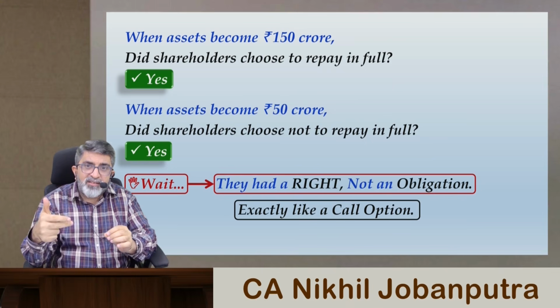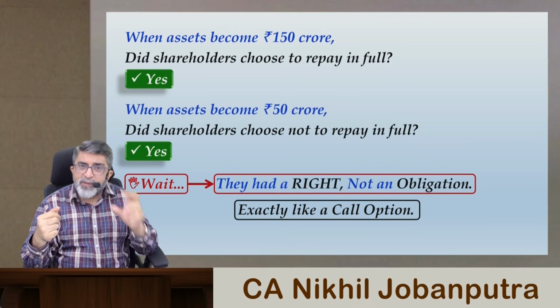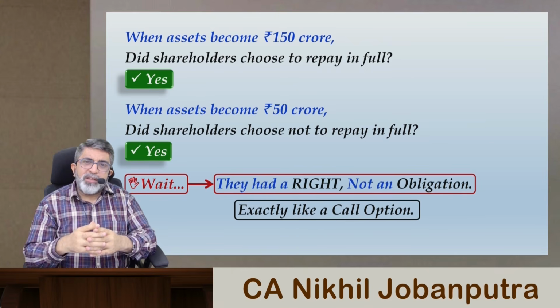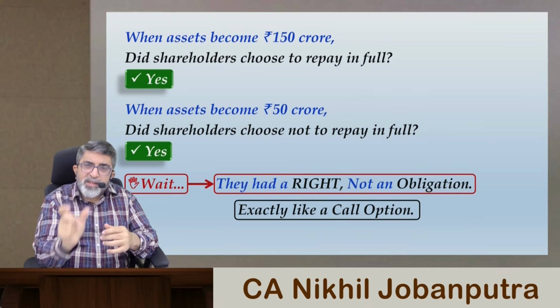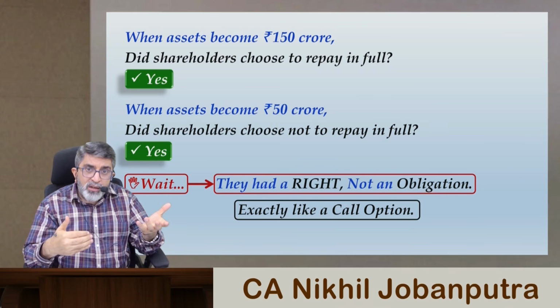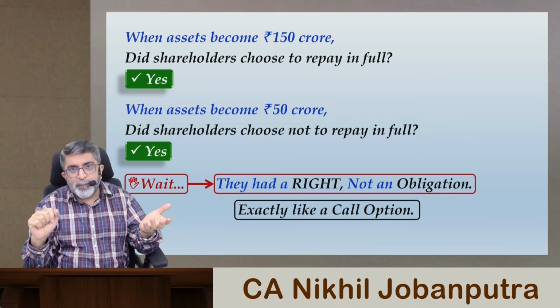Market price resembles the value of the assets and the exercise price indicates the value of debt. So it is MP minus EP. When it is MP minus EP, that remainder was rupees 70 crore. That was the value of the shareholders' wealth in hand. In other words, that was the value of the call option, MP minus EP.